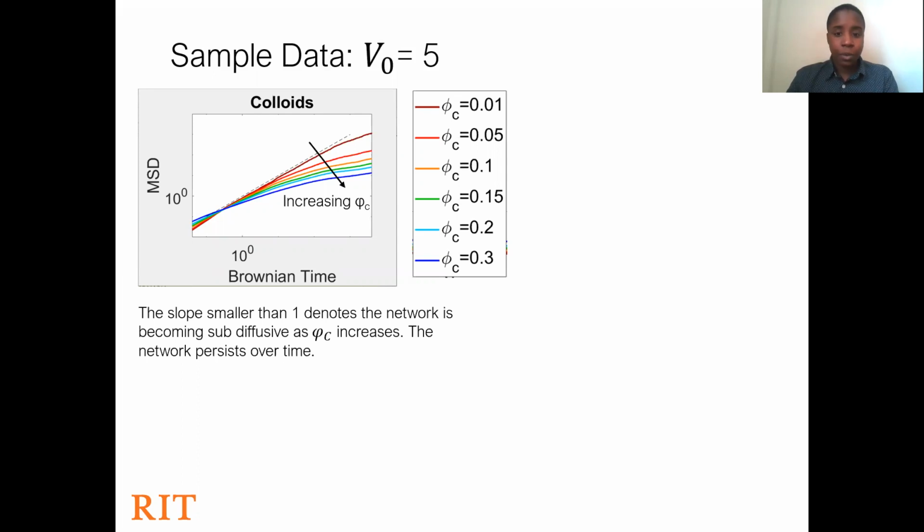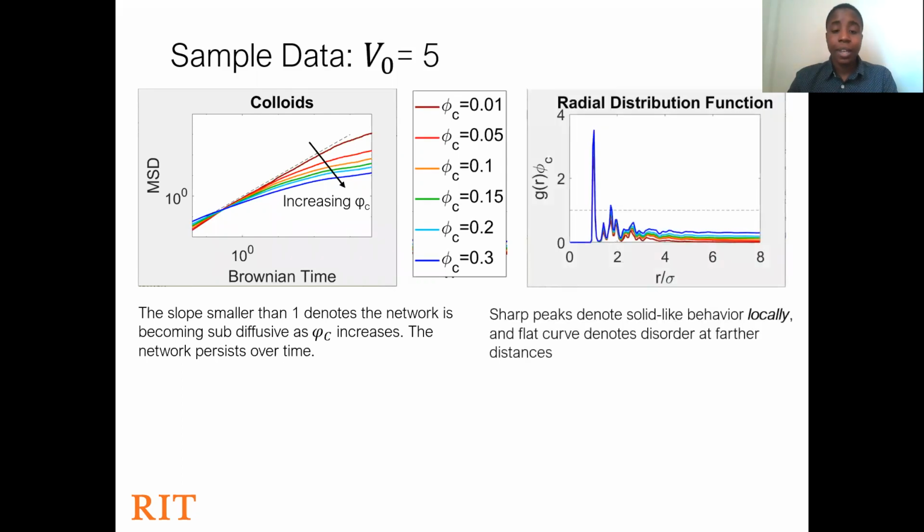For this set of data shown, at a fixed colloidal filling fraction, the colloidal networks become more subdiffusive as V naught increases, and the network seems to persist over time. The MSD will later be compared to the radial distribution function to verify the results. The sharp peaks denote solid-like behavior locally, and a flat curve shows disorder at further distances.